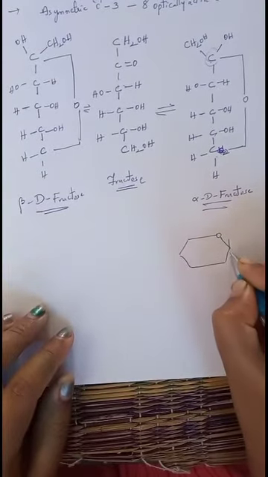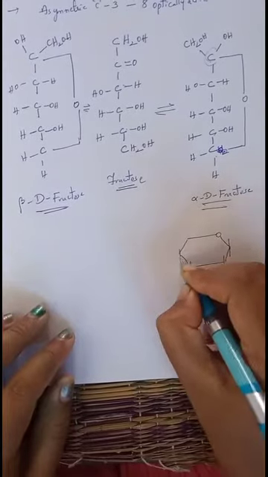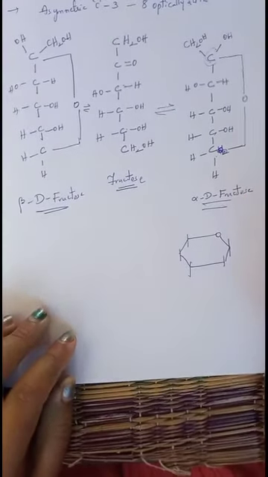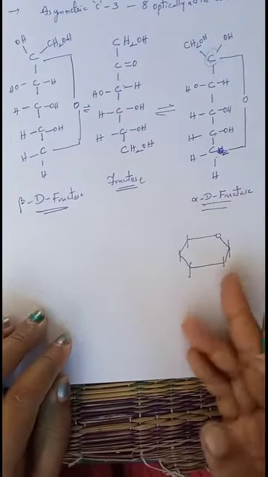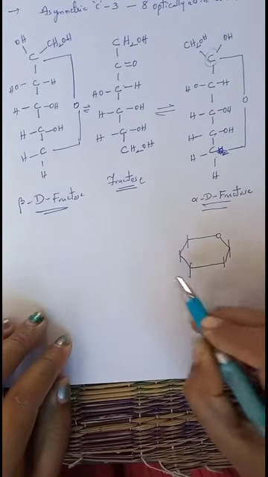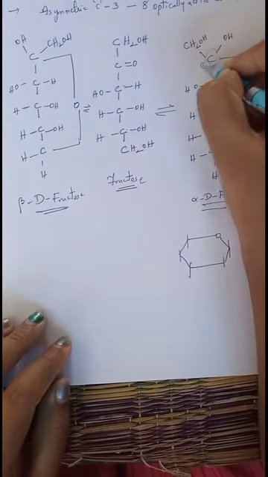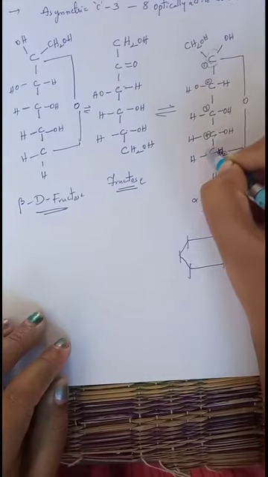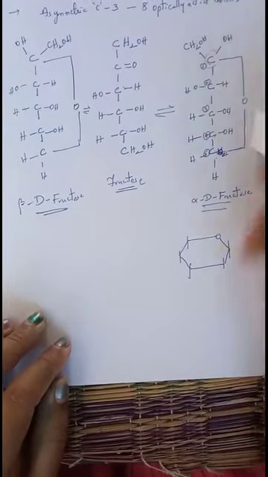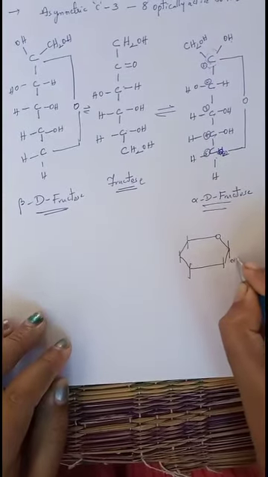Above the plane one bond, below the plane one bond. On all the carbon atoms 2 bonds are present, one above the plane and the other below the plane. Remember, right side groups, write them below the plane. On the below-the-plane side we have to write OH at the first carbon. Consider this as first carbon, second, third, fourth, fifth. At the first carbon OH is present on the right side, write it down.